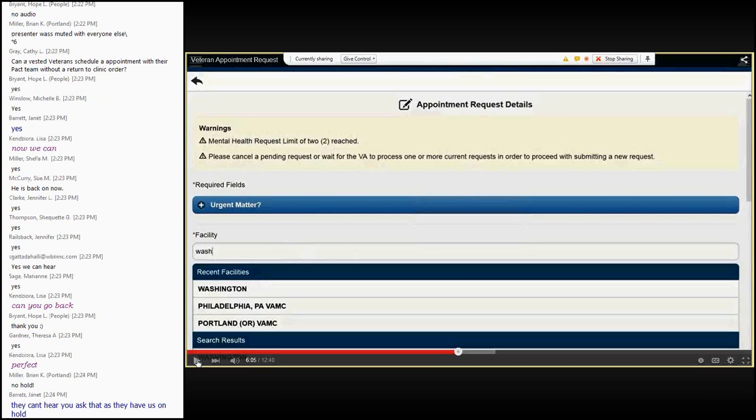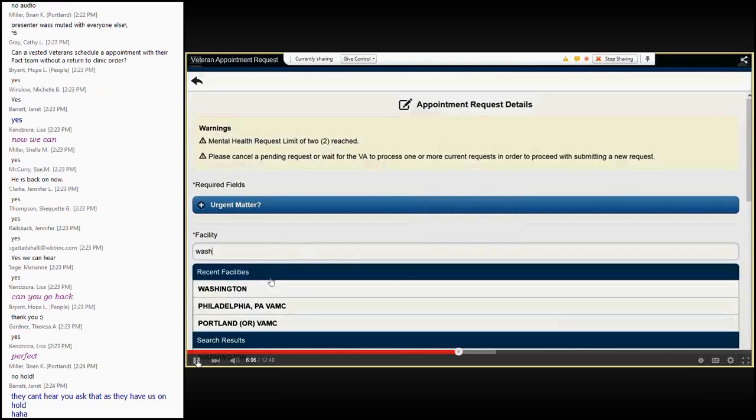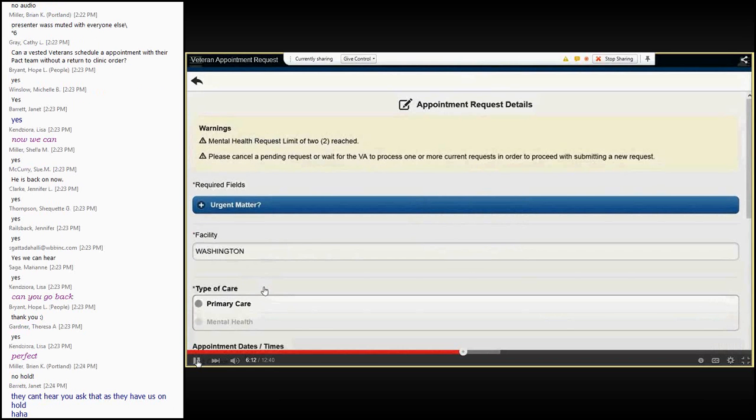Thank you. Name of the facility, search results, as well as recent facilities will appear. Next, users will choose whether they would like to book a primary care or mental health appointment. You'll note that I can only book a primary care appointment because I already have 2 pending mental health appointment requests. Users can only have 1 primary care and 2 mental health appointment requests in pending status. After that, the VA must process the request before additional requests can be submitted. I want to book a primary care appointment, so I select the primary care option.